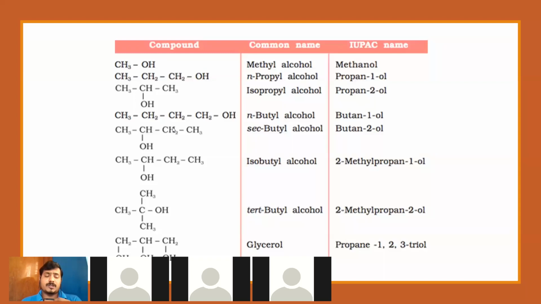Remember when we spoke about the classification, we said we have a primary alcohol, a secondary alcohol, and a tertiary alcohol. Here this is a secondary alcohol because OH is attached to the second carbon. So it's a secondary butyl alcohol, or you can also call it isobutyl alcohol. Both are one and the same. And talking about the IUPAC name, this is butan-2-ol.